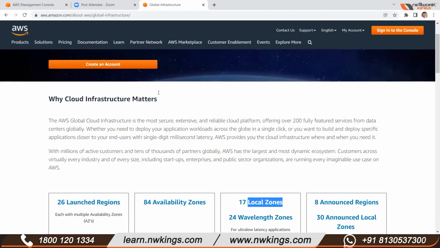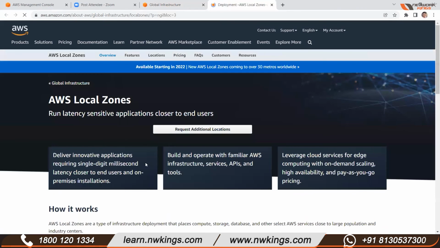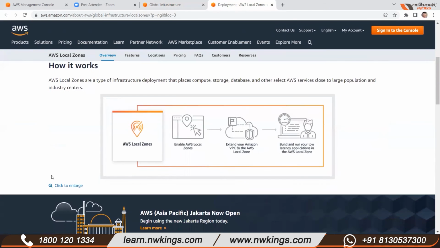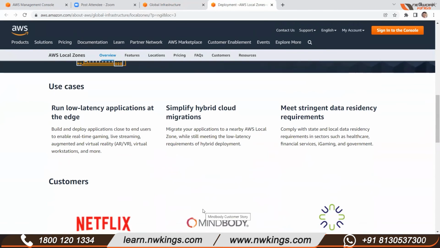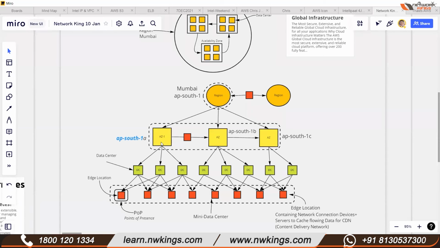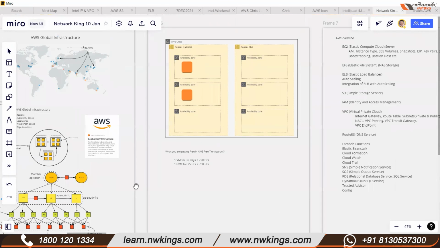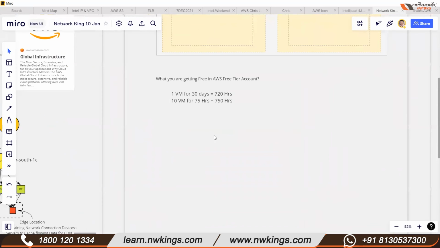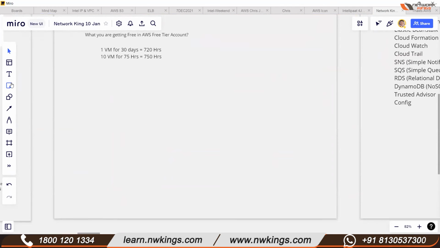Let me show you. For example, I'm talking about the local zone. What is the local zone? In order to understand the local zone, let's say you have a number of cities with you, right? I'm talking about India. Let's say these are some cities. Let's say this is Mumbai. Mumbai is a region.